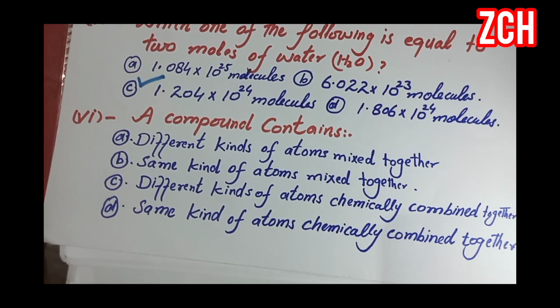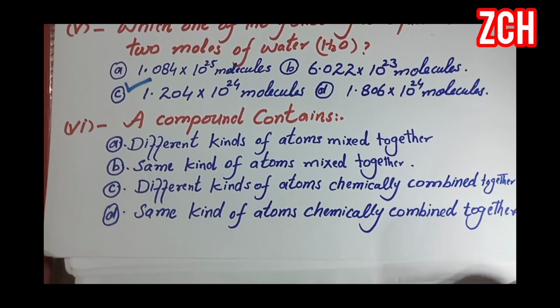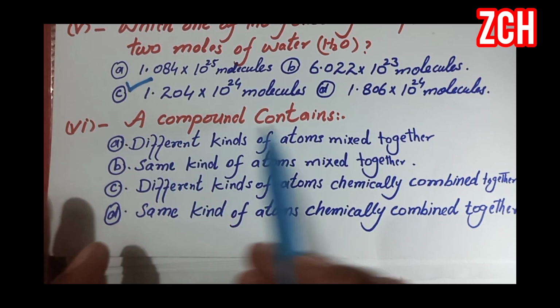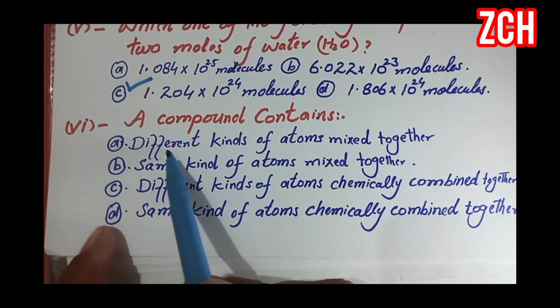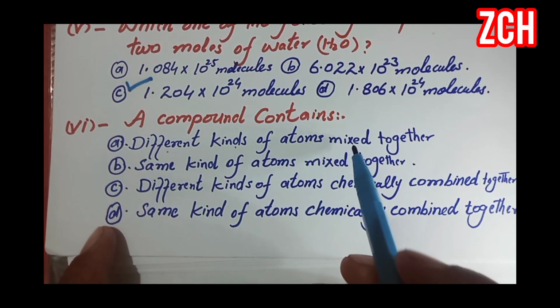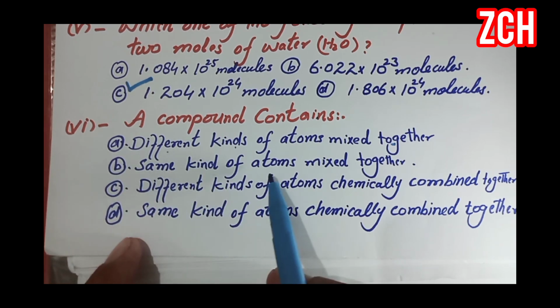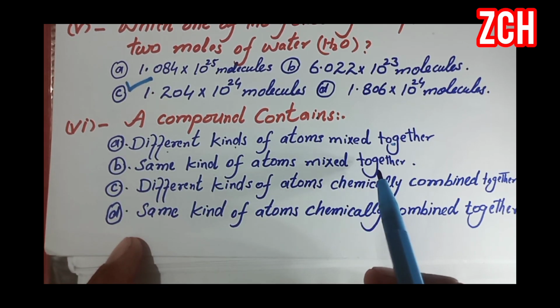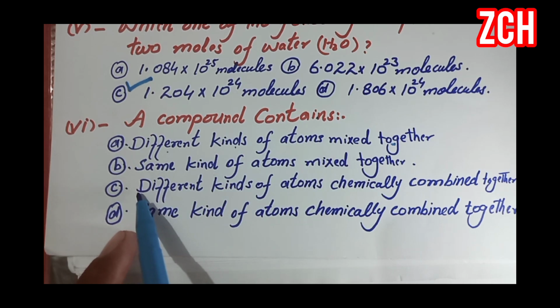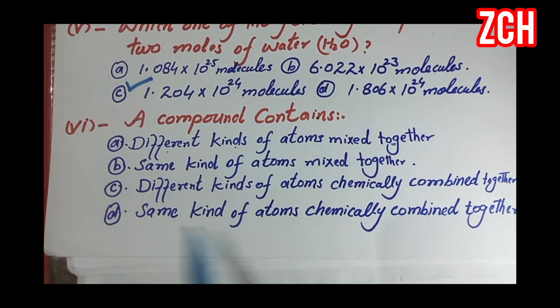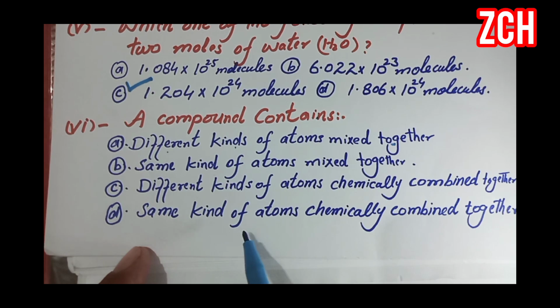Next, option A, a compound contains different kinds of atoms mixed together. Option B, same kind of atoms mixed together. Option C, different kinds of atoms chemically combined together. And option D, same kind of atoms chemically combined together.